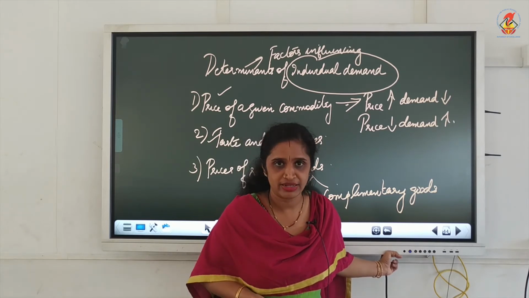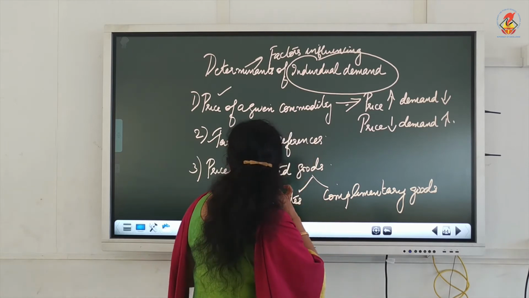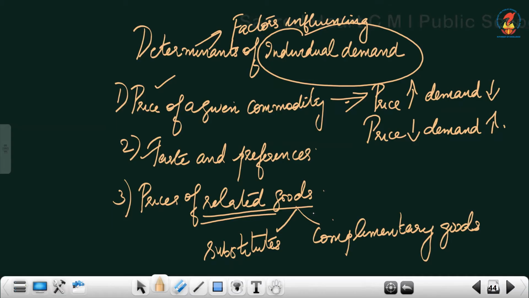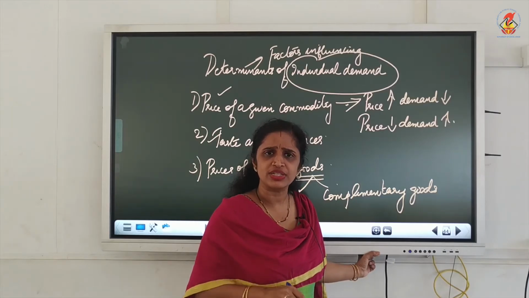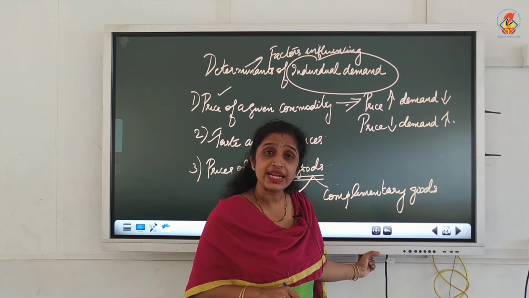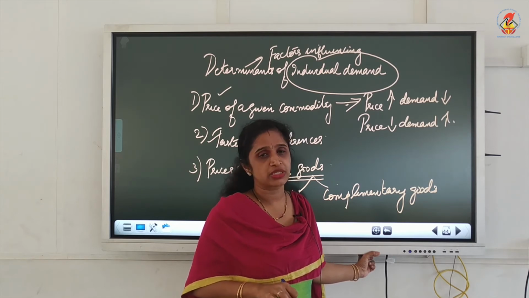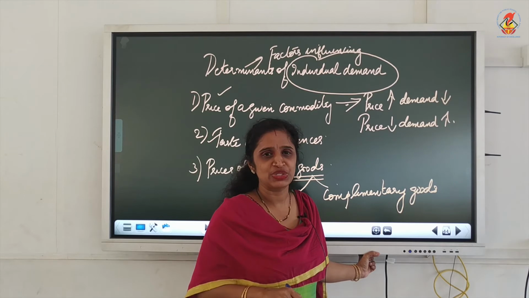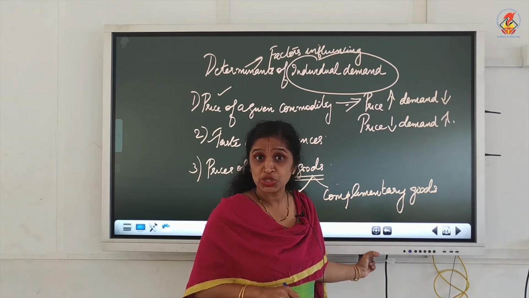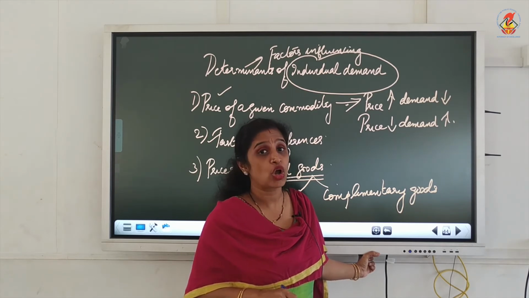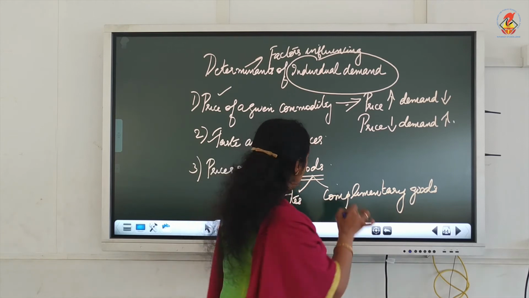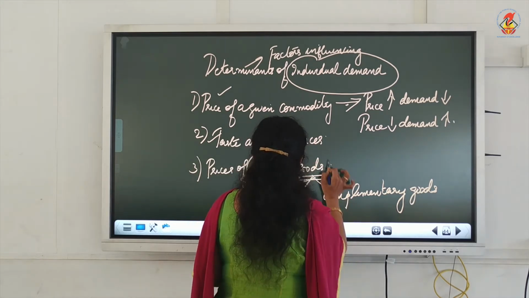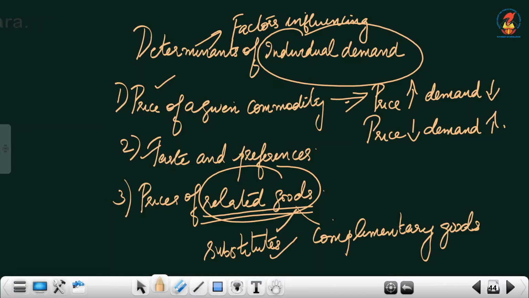As simple as that. Now comes the next one, prices of related goods. What are these related goods? The goods which are related to each other. In economics, there are two types of related goods. One is substitute goods and the other one is complementary goods. So, the two types of related goods that we learn in economics are substitutes and complementary goods.